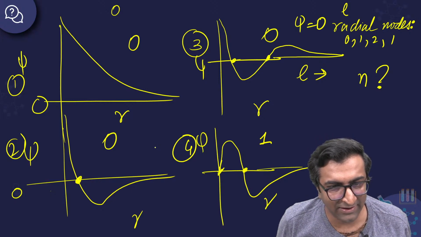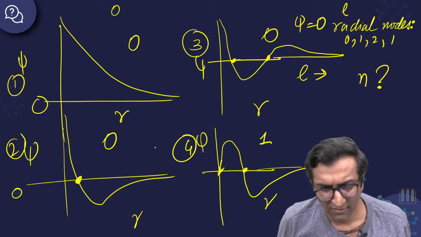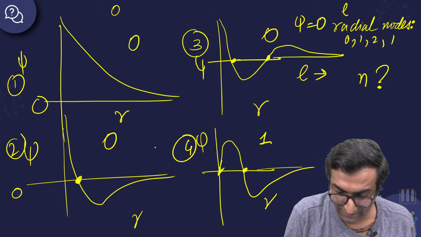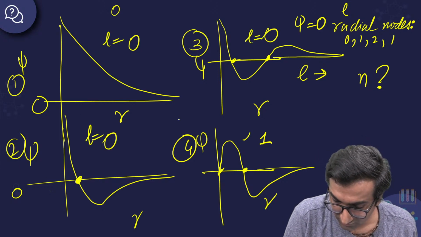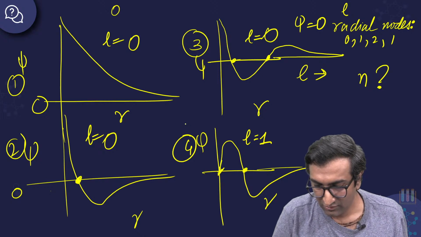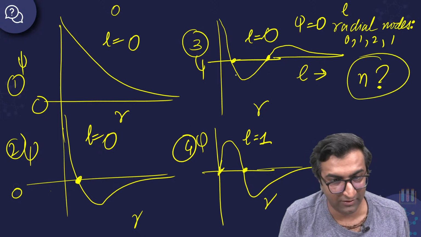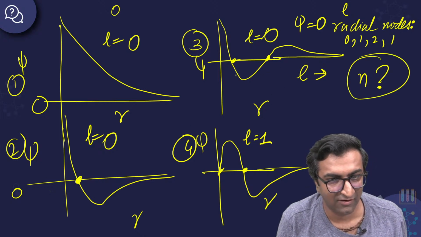अरे मेरे भाई, -1? क्या बोल रहे हैं आप? I've told you the L values here, ठीक है? L equal to 0, L equal to 0, L equal to 0, L equal to 1. How do you get N values from here? -1 कैसे हो सकता है?